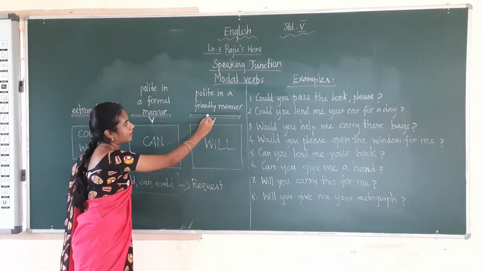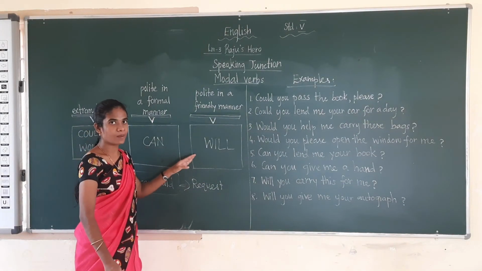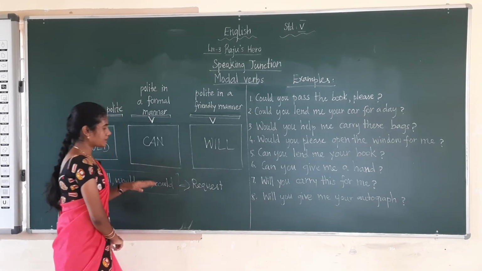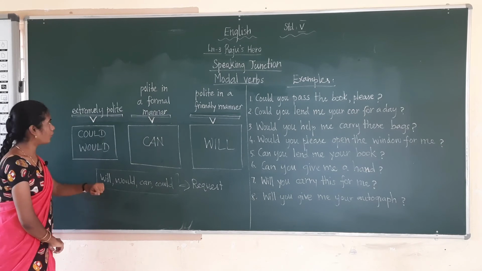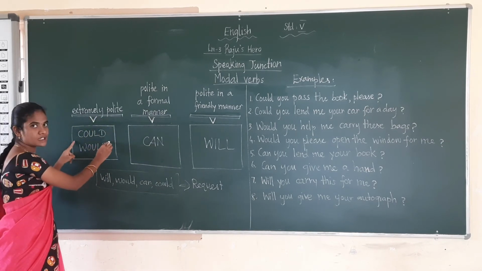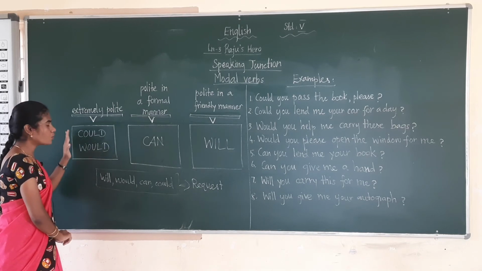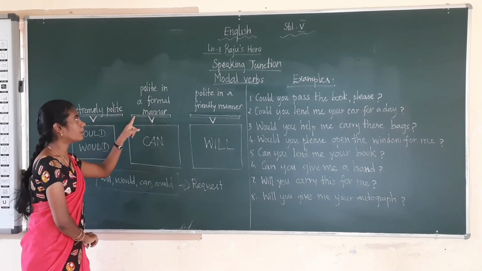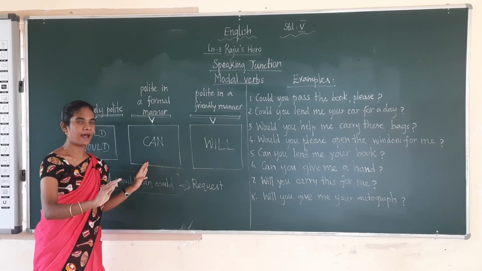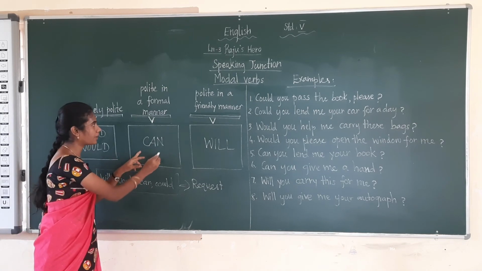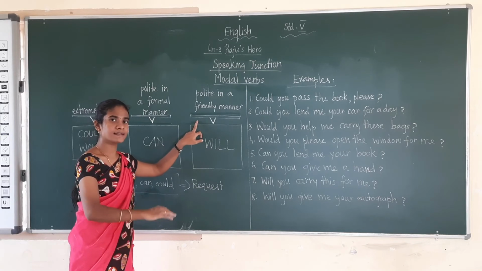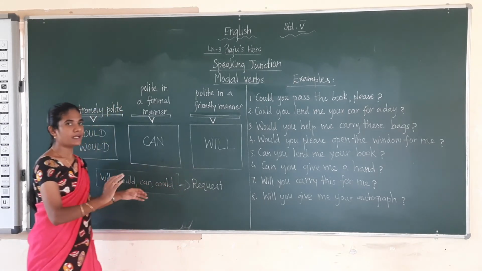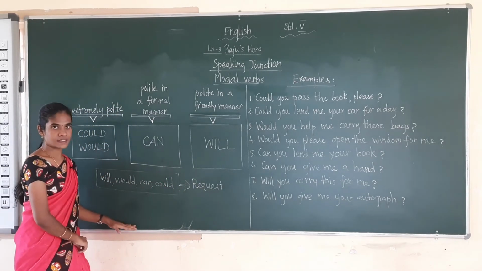Then polite in a friendly manner. For the friendly manner, if you are asking in a polite way, we will be using the modal verb will. Students, copy down these things in your notebook. For extremely polite, you will be using the modal verbs could and would. For polite in a formal manner, we will be using the modal verb can. Then polite in a friendly manner, we'll be using only will. For your better understanding, I have done this. Copy down these things in your notebook.